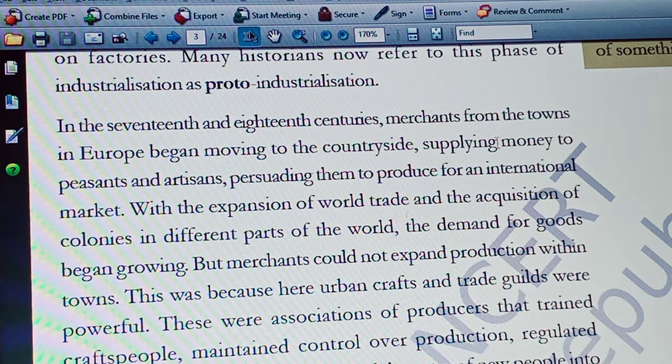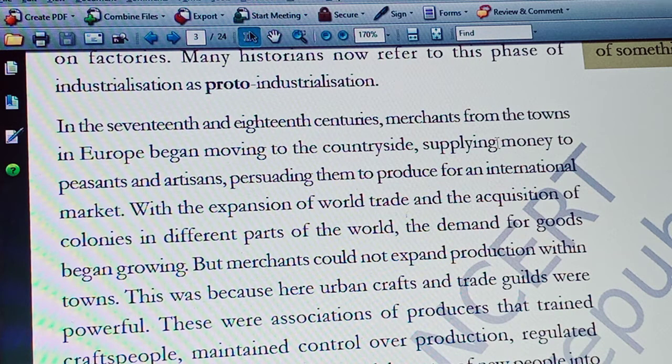This was the exact problem faced by traders in England. That's why these people moved to countryside. And moreover, these trade guilds get permissions from rulers or the right to produce some of the goods. That means they have monopoly right. I think you know about monopoly. Monopoly is nothing but one and only the producer. So they did not allow others to produce the goods.